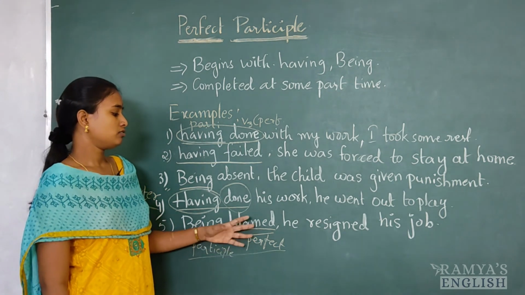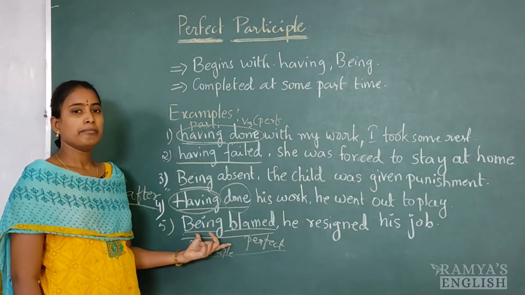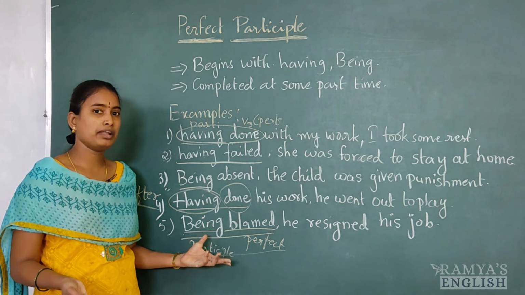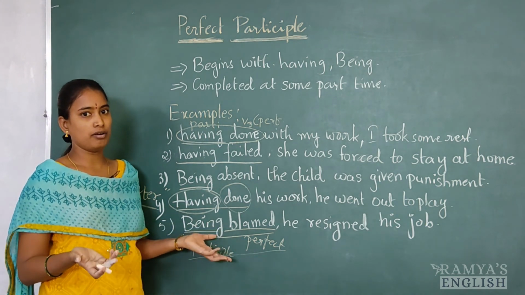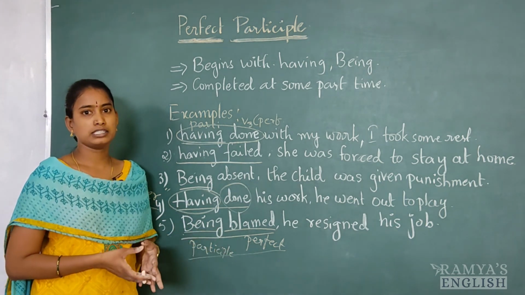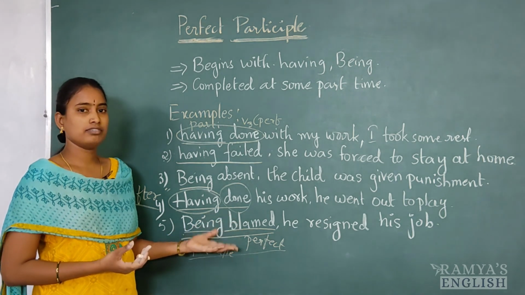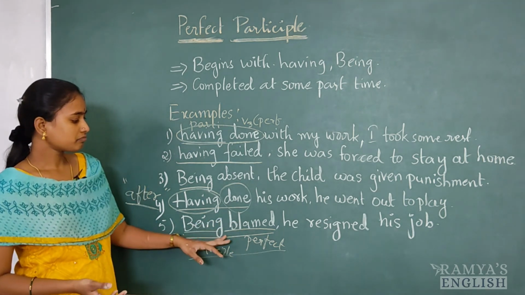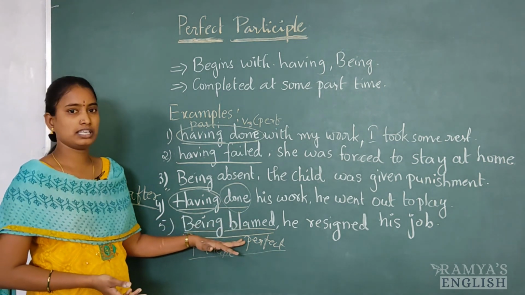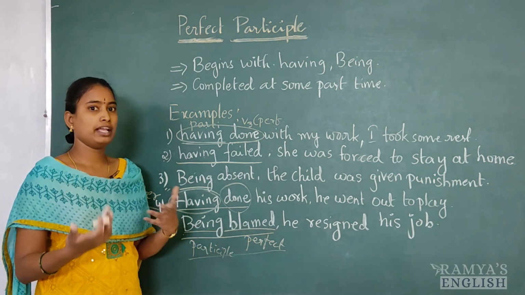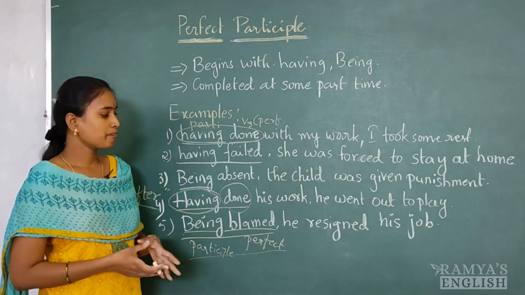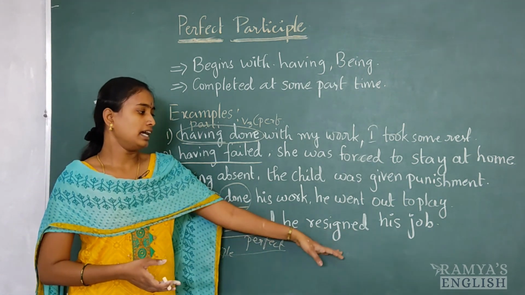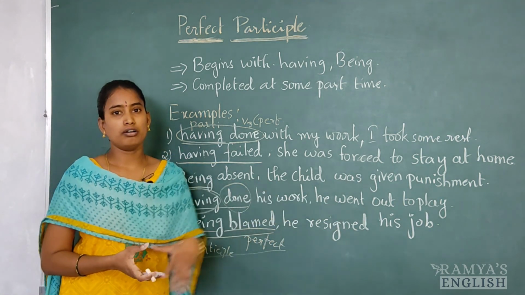Being blamed. So if we don't use this perfect participle, what will happen? Can we express in another form? Yes, of course. We can express it in a different form. What is that? He was blamed in his office or maybe in front of his colleagues. That's why he has resigned his job.